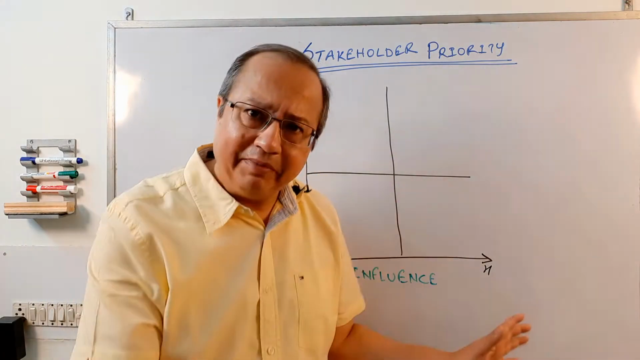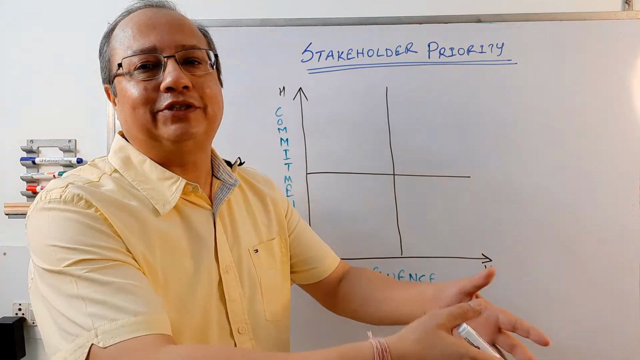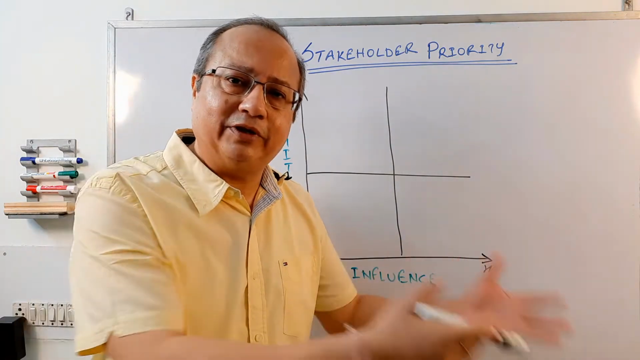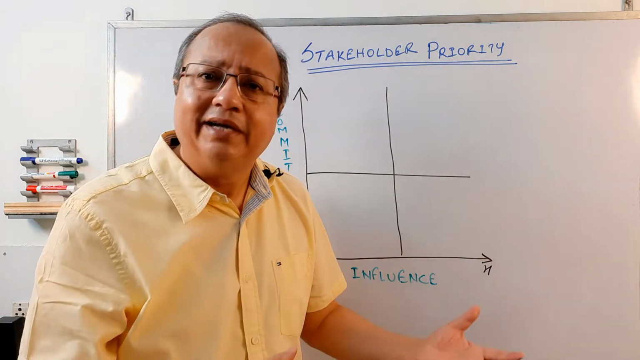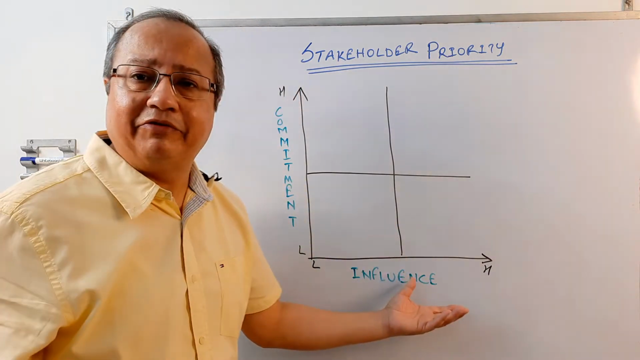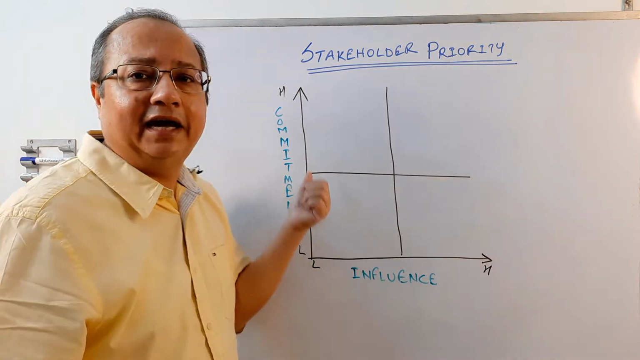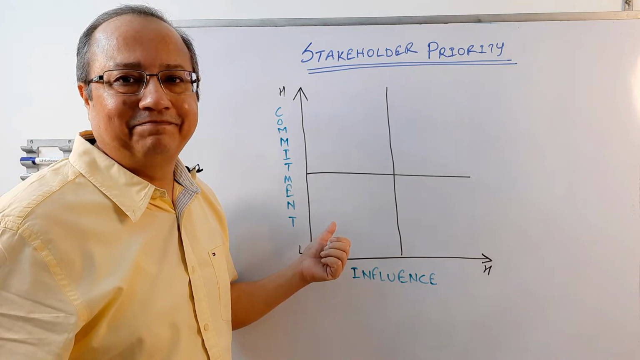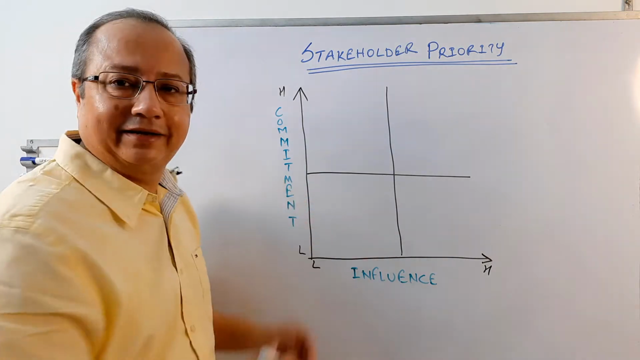And therefore, don't assume that a high influence would necessarily mean it'll be positive for the company. It simply means that they have a lot of influence on the outcome of this project, how this project gets done positively or negatively. And just because they have an influence does not necessarily mean that they have high commitment. Having said that, now let's look at the grid.